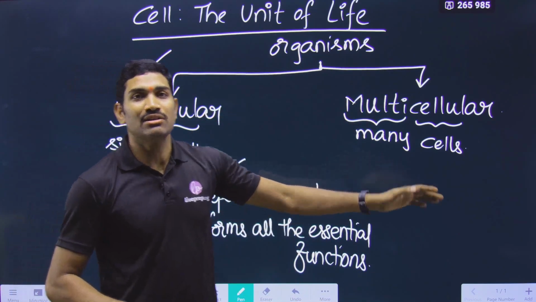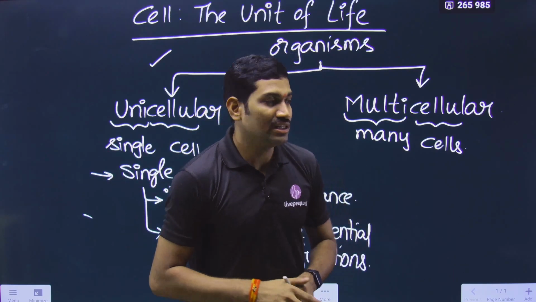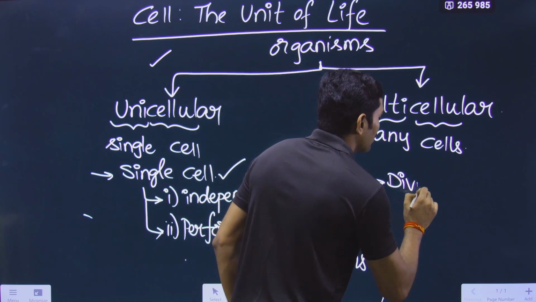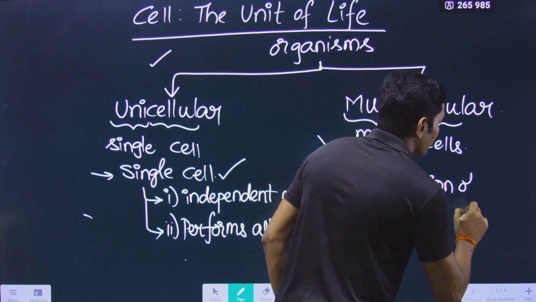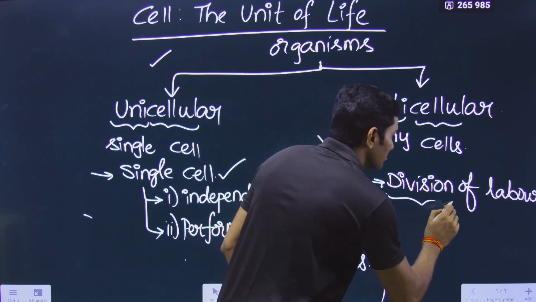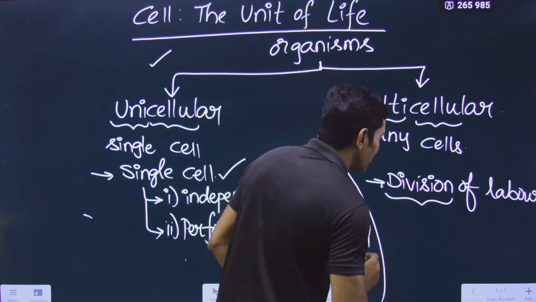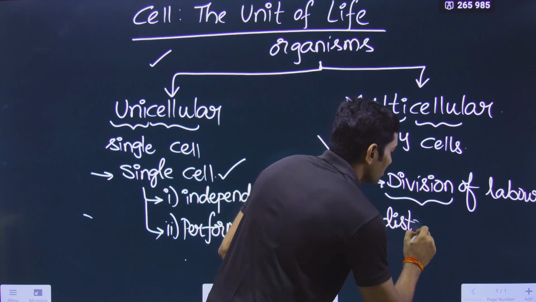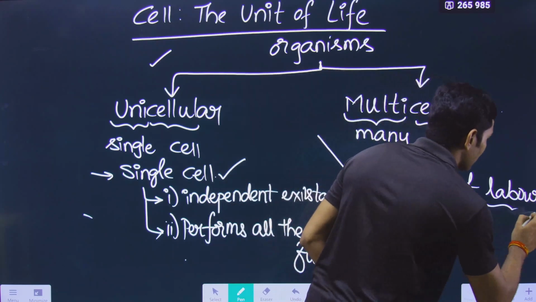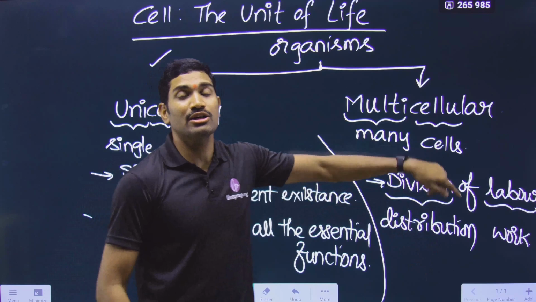Generally in multicellular organisms, different functions are shown by different cells. That means in the case of multicellular organisms, there is a division of labor. What is this division of labor? This is a phrase that you will study many times in the coming lectures. Division means distribution. This division is nothing but a distribution of labor. Labor means work. So work distribution is taking place in multicellular organisms because many cells are there.